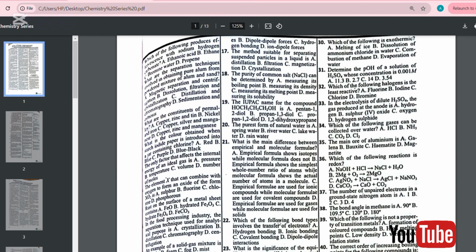Number 22. Which of the following bond types involves transfer of electrons? A, hydrogen bonding, B, ionic bonding, C, covalent bonding, D, dipole-dipole interaction. The answer is B, which is ionic bonding.